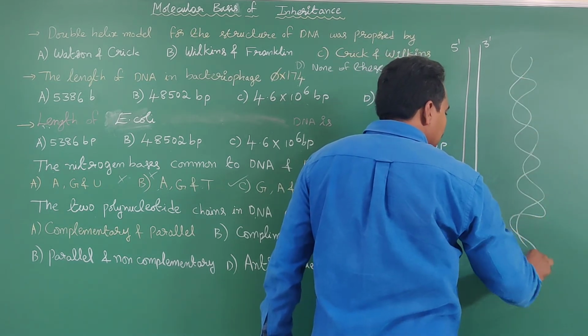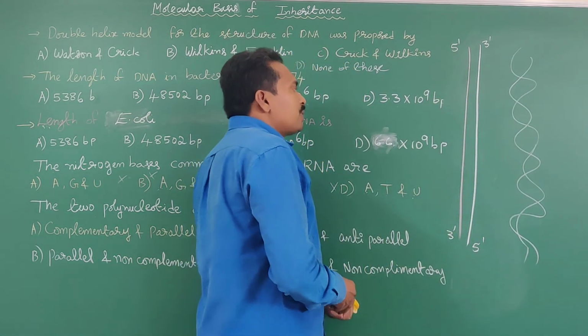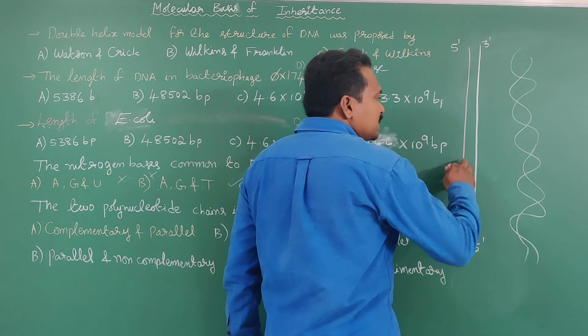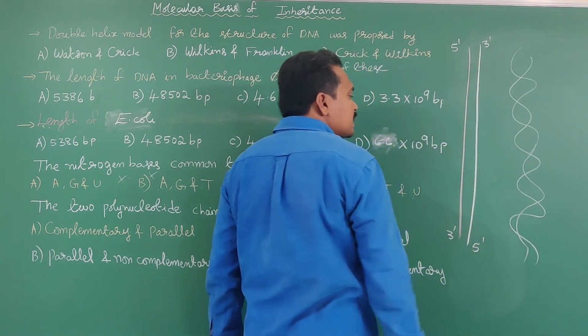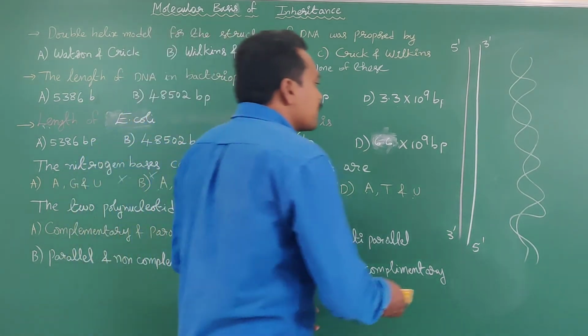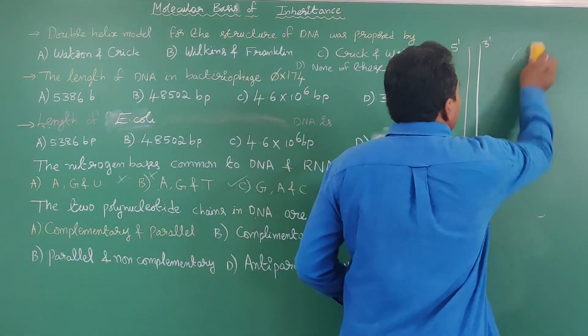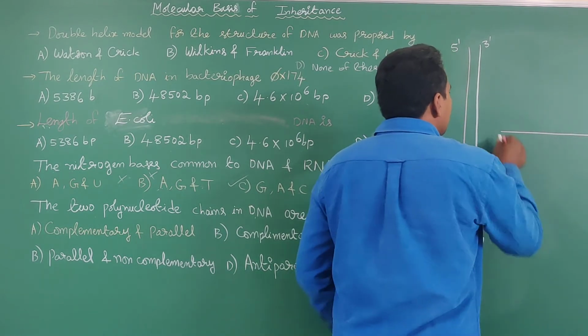Anti-parallel means one strand has the polarity 5 prime 3 prime, and the opposite strand of that DNA molecule has the polarity 3 prime 5 prime. They are arranged in an anti-parallel manner, not in a parallel manner.